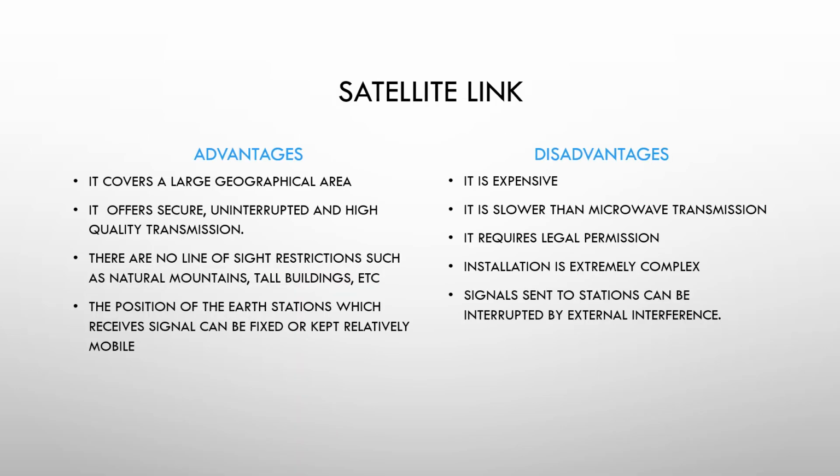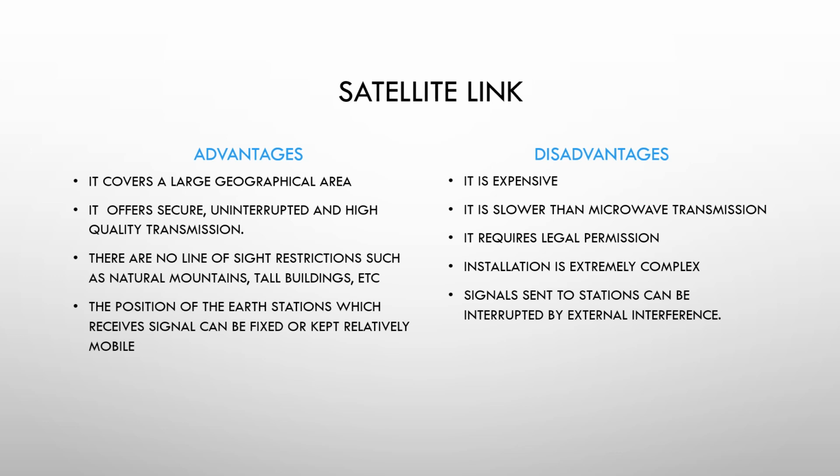Now the advantages and disadvantages of satellite link. Let's see the advantages first. Now this satellite covers a very large geographical area. It can cover the whole earth. It offers secure, uninterrupted and high quality transmission. So if you're communicating, for example, if you're getting GPS through this satellite, it is secure and there's no interruption, and the quality of transmission is high.